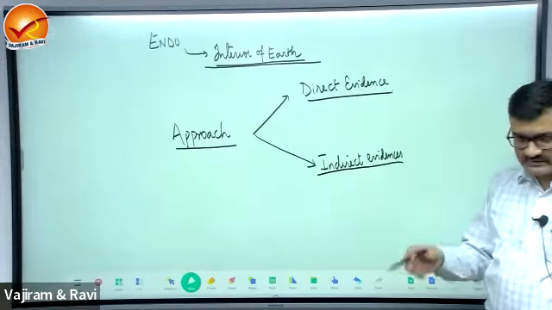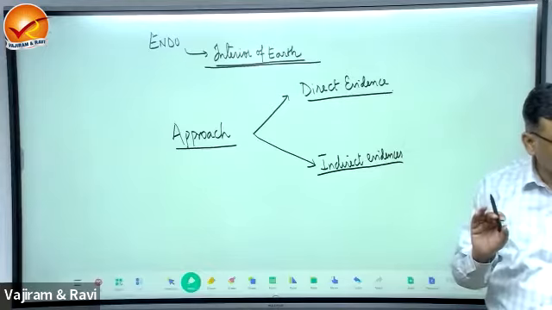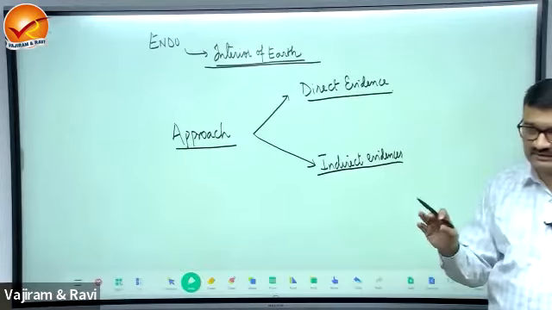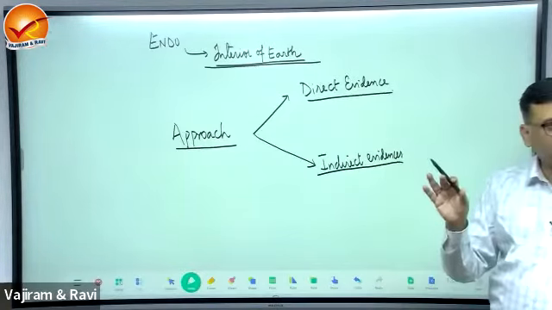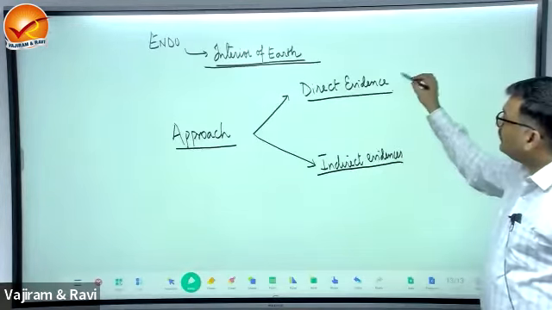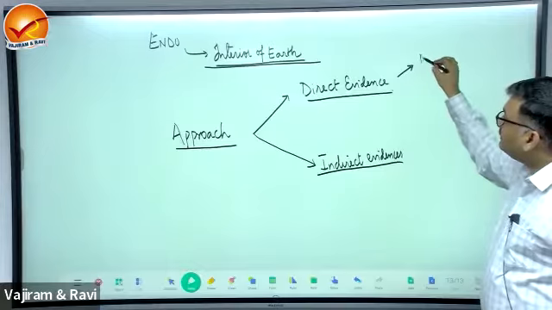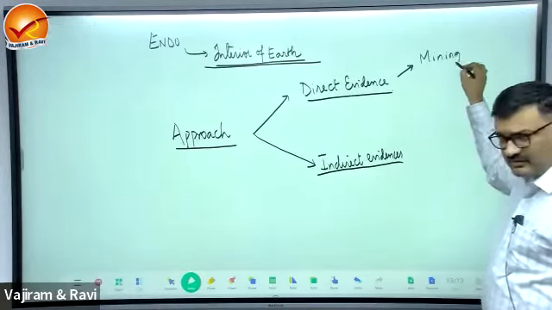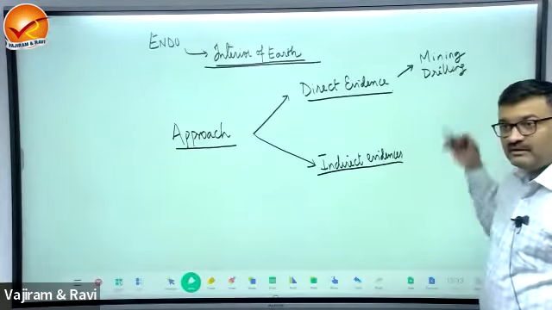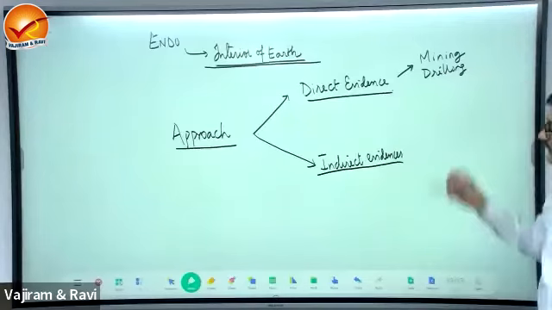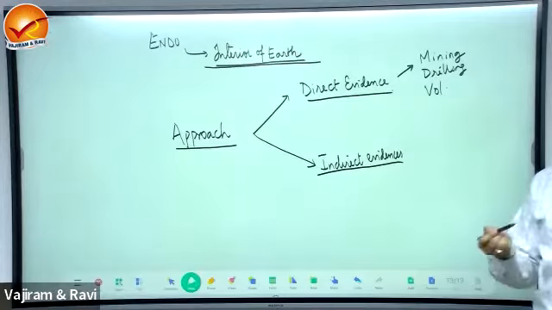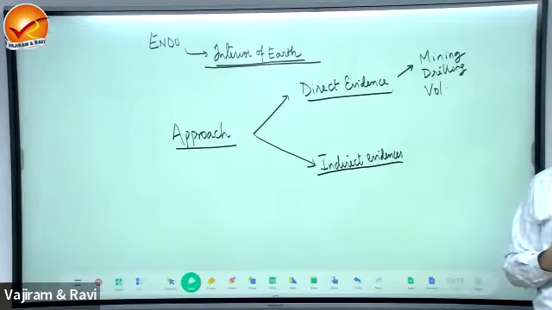What is the meaning of direct evidence? That is accessing the physical environment directly inside the Earth, or measuring the temperatures directly from the interior of the Earth, or getting the material from the interior of the Earth and analyzing it. These are known as direct evidence. So how can we get the direct evidence? We can get the direct evidence from mining. We can also get direct data from drilling of oil wells and all. And can I write here that direct evidence is also volcanism? Volcanism is a direct evidence, correct?